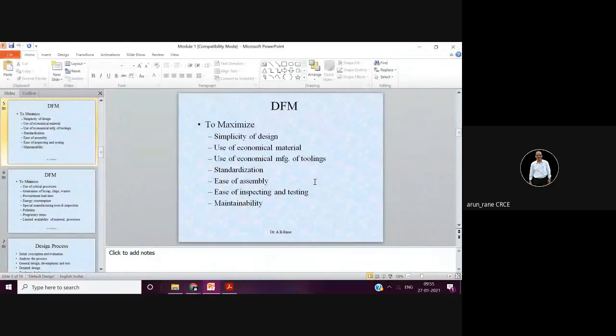So as I said, simplicity of design means your design should be very simple so that it can be manufactured very easily. Use of economical material means don't go for unnecessarily expensive material which is costing say 700 rupees a kg or 800 rupees a kg. Go for economical materials. So that's why this is what is called the concurrent engineer.